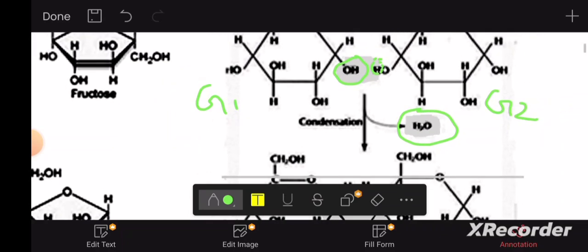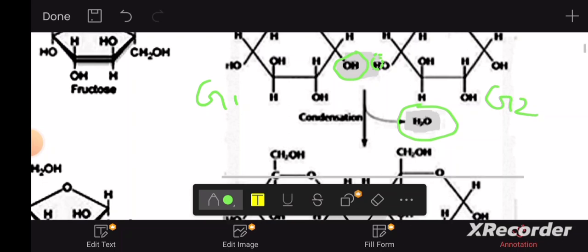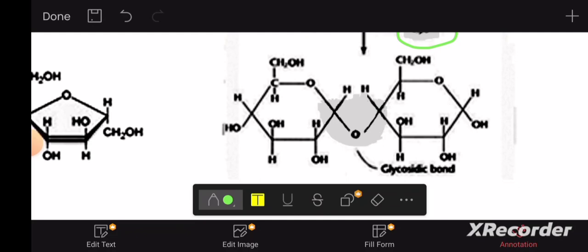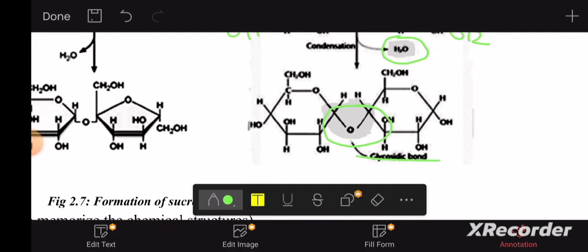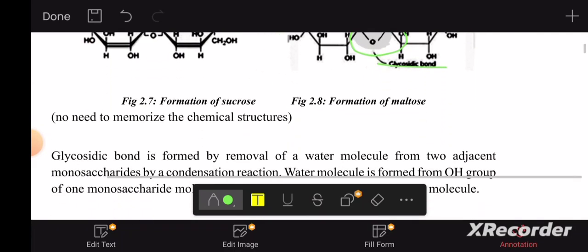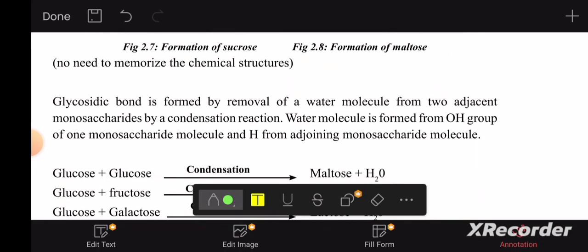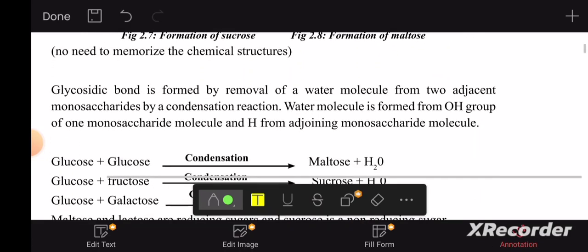Then the bond formed is known as the glycosidic bond, which you can see here. The glycosidic bond is formed by replacing the OH and the hydrogen that left as water. So the glycosidic bond is formed by removal of a water molecule.